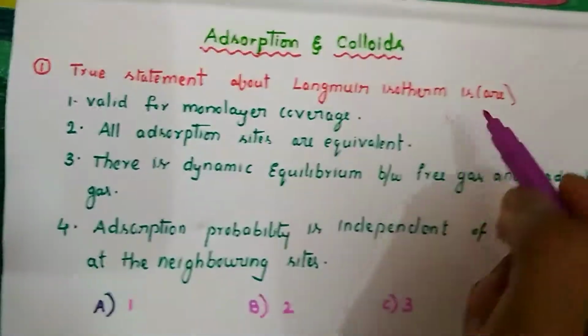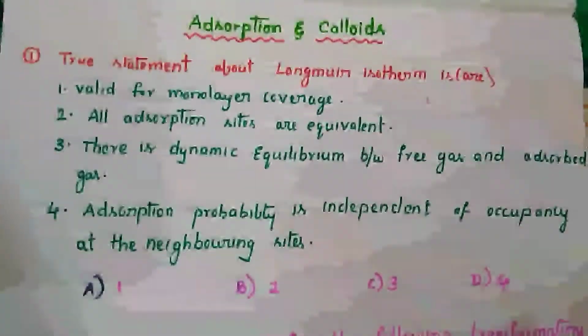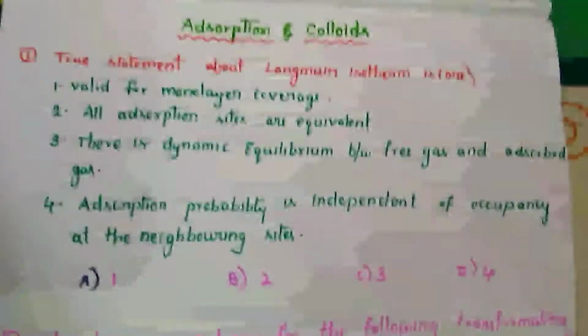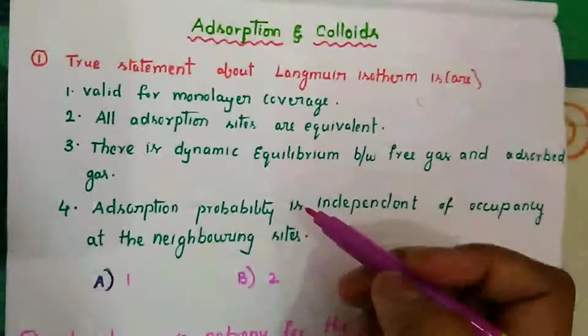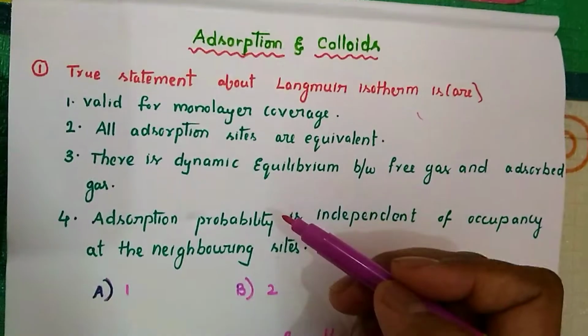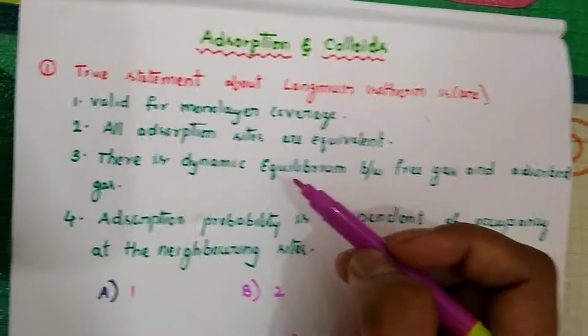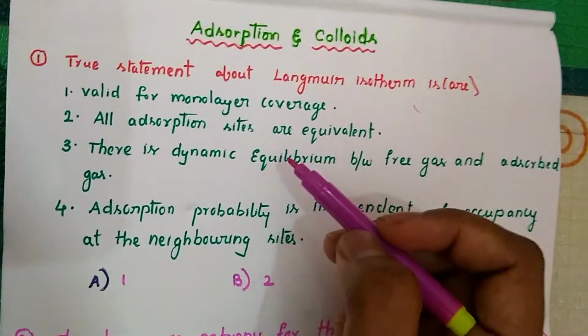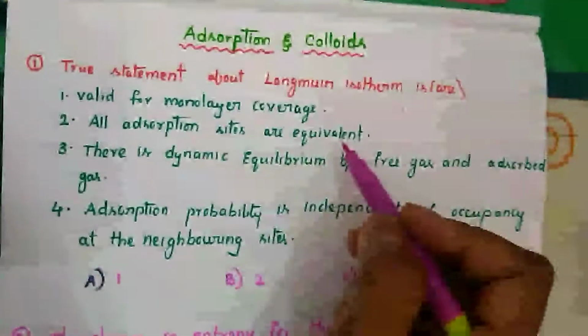What is a true statement about the Langmuir adsorption isotherm? What information does it actually give? The Langmuir adsorption isotherm theory is based on just some assumptions, so we have to remember these first. The first assumption is that it is valid only for a monolayer. Also, the adsorption sites must be equivalent, that means uniform surface adsorption will occur.